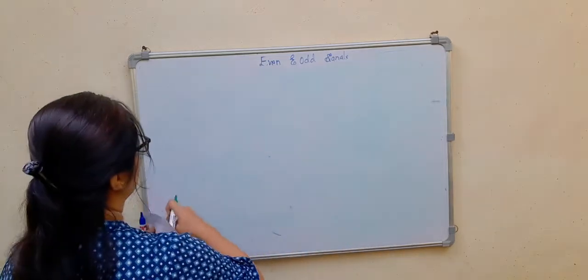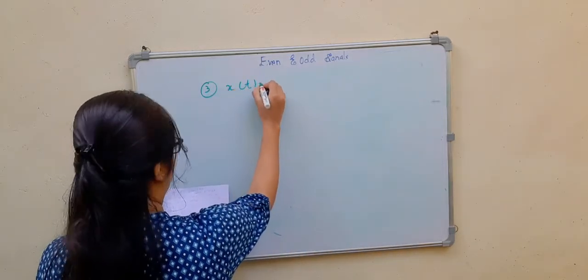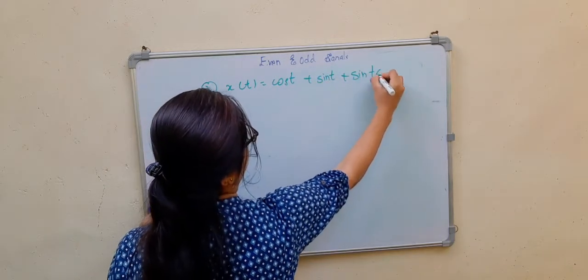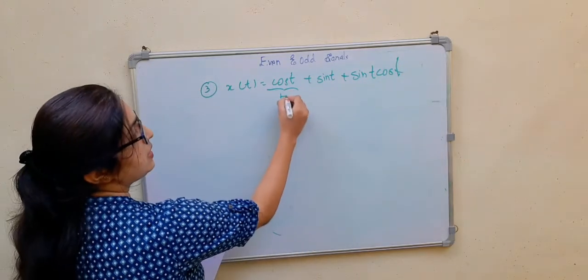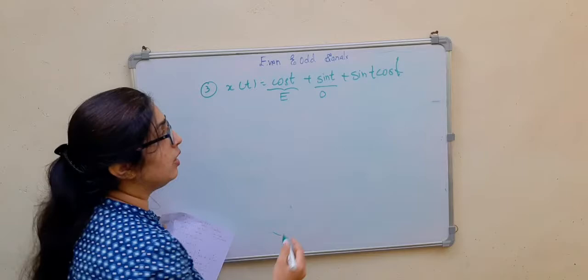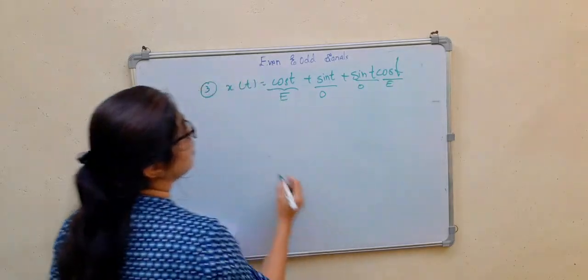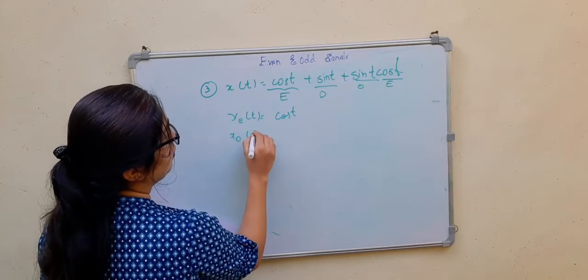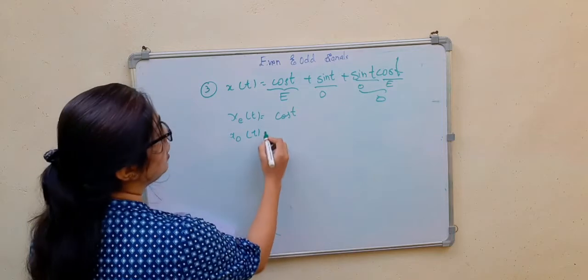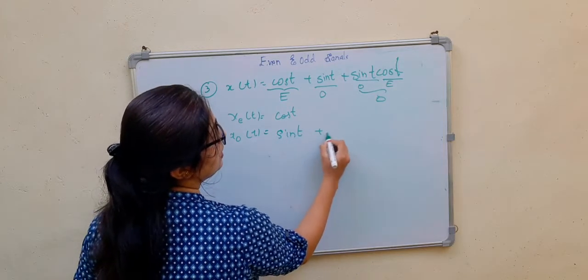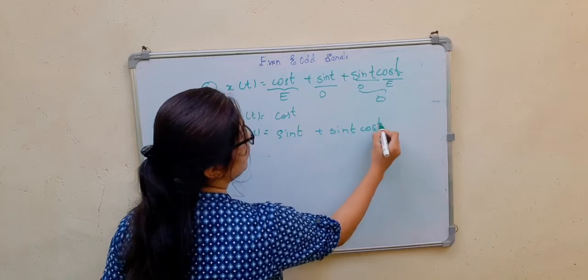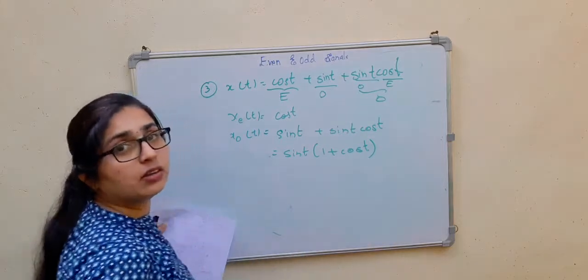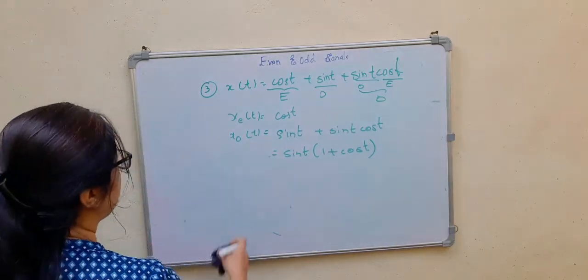Next question. Cos t plus sin t plus sin t cos t. See, this is your even part. This is nothing but odd signal. This is your odd, this is your even. So even part will be equal to cos t. Odd part, even into odd will always be odd, right? So that will be equal to sin t plus sin t cos t, which can also be written as sin t common, 1 plus cos t. This is your odd part. Okay, this is the odd part, this is the even part of the signal.